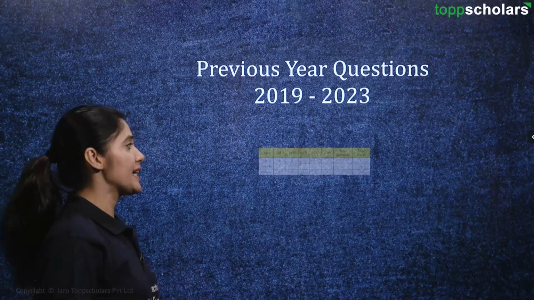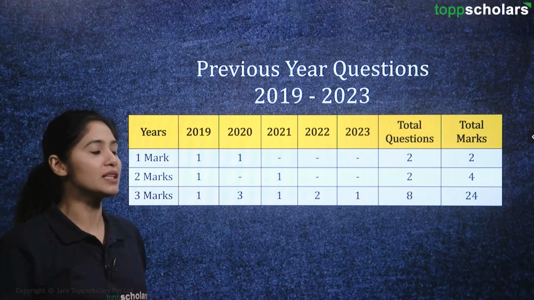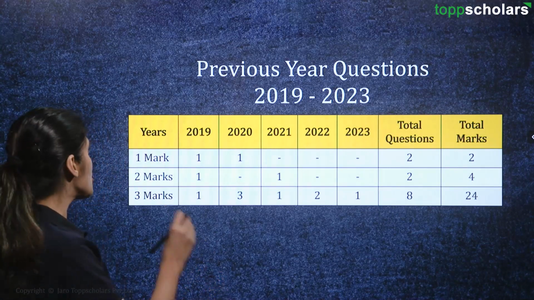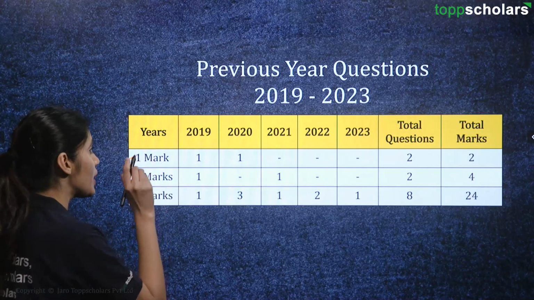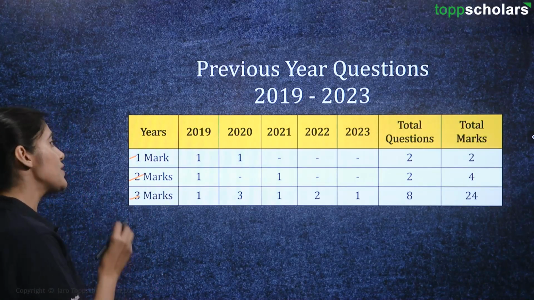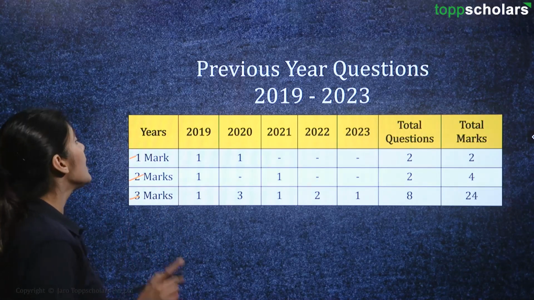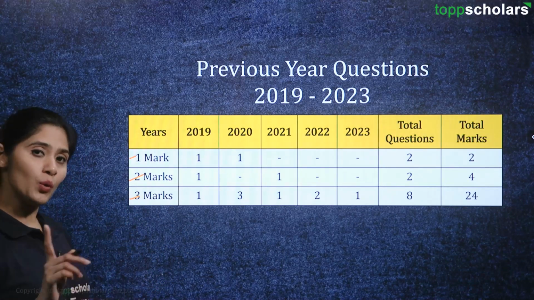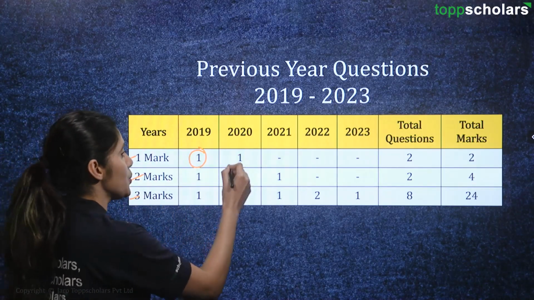First, let's take a look at the marking scheme and how we can gain maximum marks from this particular chapter. As you can see, we have marks from 1, 2 and 3. Now, we will see in the last 5 years which mark questions have been asked most often. In 1 mark questions, we had one question in 2019 and one in 2020.